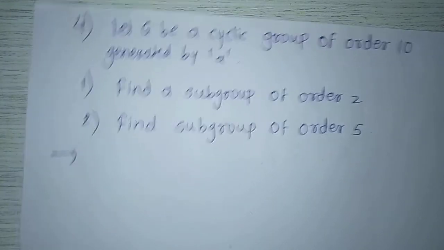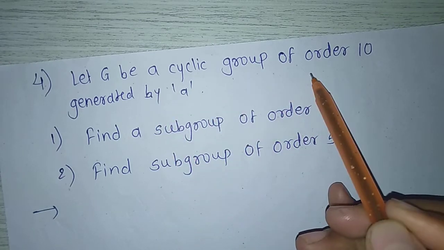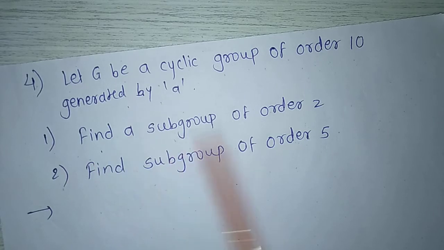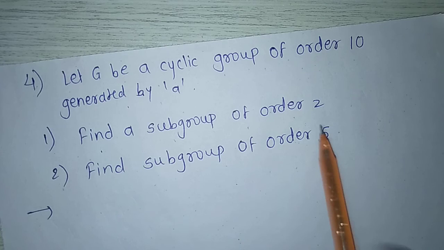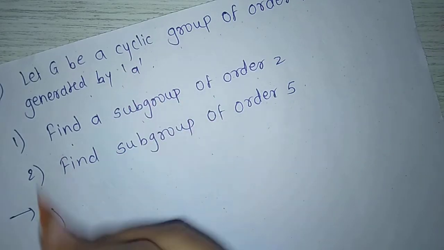Next example. Let G be a cyclic group of order 10 generated by a. First, find a subgroup of order 2. Next, find a subgroup of order 5. Here, given